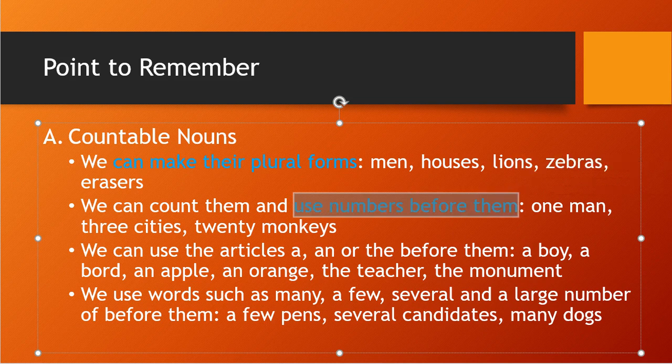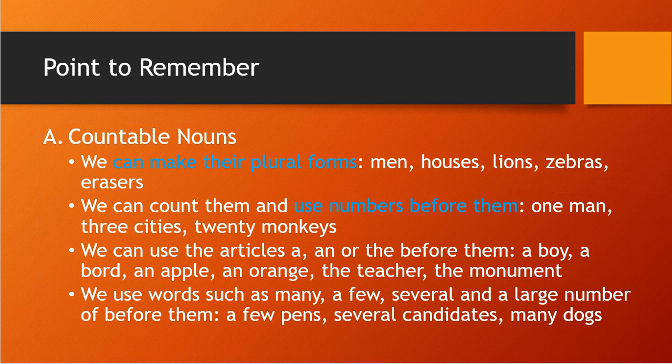How? In our previous paragraph we said one pencil, two pencils, or one pencil box. Like that way, one man, three cities, 20 monkeys. Like that way you can count it.